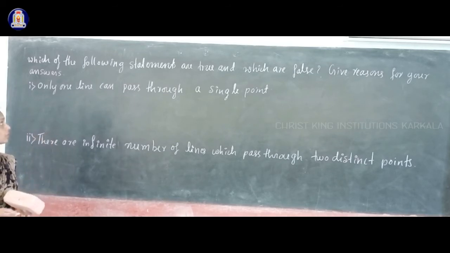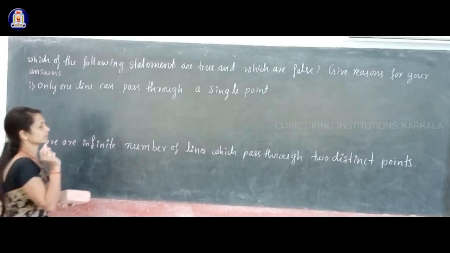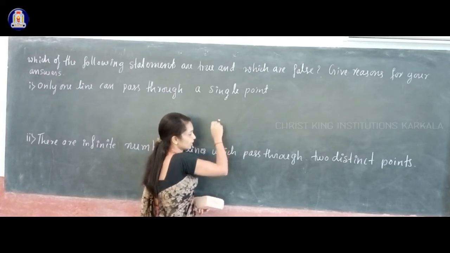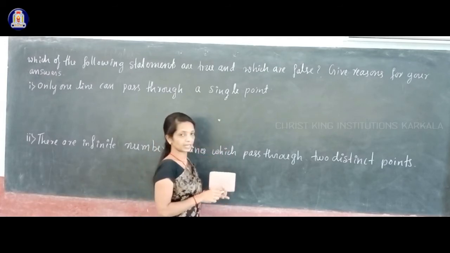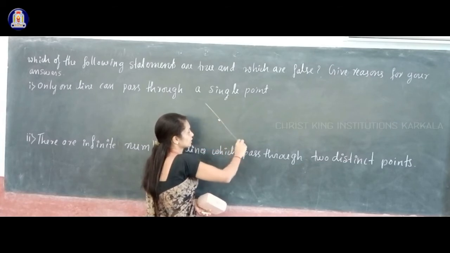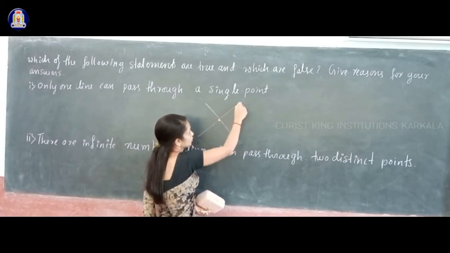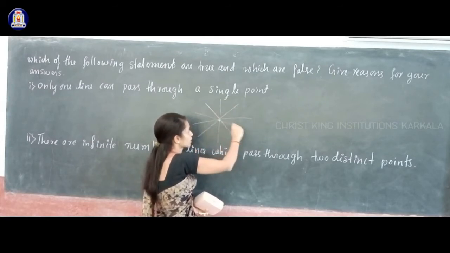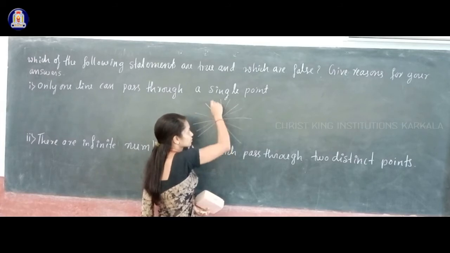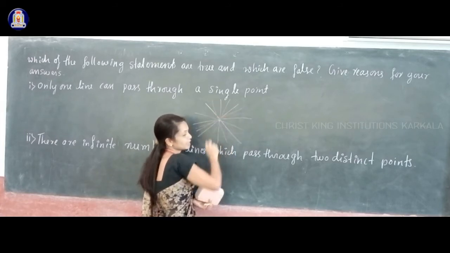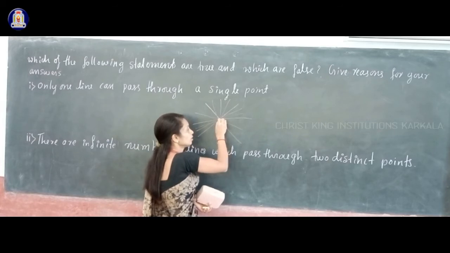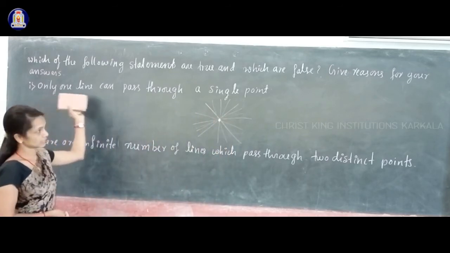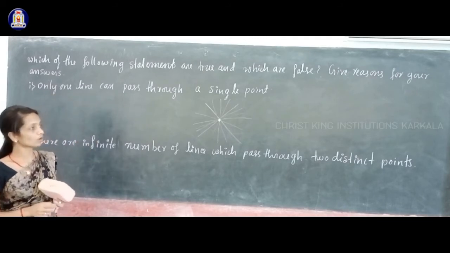Before deciding whether this statement is true or false, let me say something. Suppose you have one point like this, O. How many lines can you draw through this point? One line you can draw like this, another line like this, another like this, one more line, and like this, like this, like this. Infinitely many lines you can draw through a single point. So now you decide whether this statement is true or false.